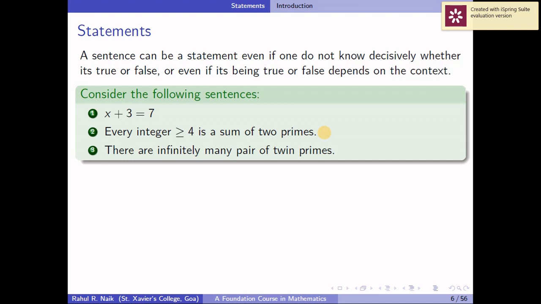The meaning of twin primes is a pair of primes whose gap is 2, that is the difference between the 2 primes is 2. For example, 11 and 13, 57 and 59. These are some examples of twin primes. So still this is a statement.